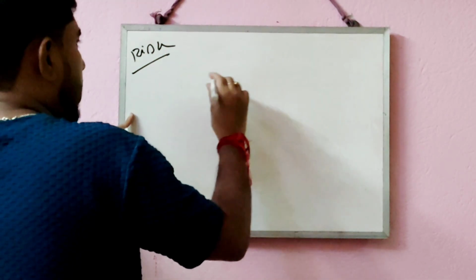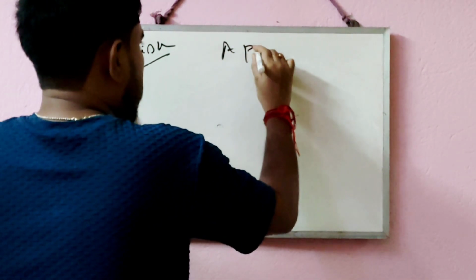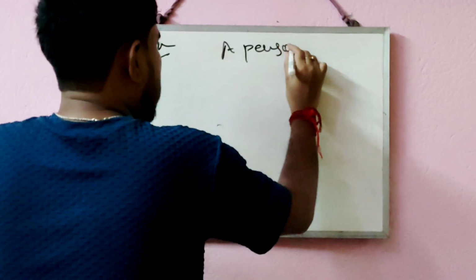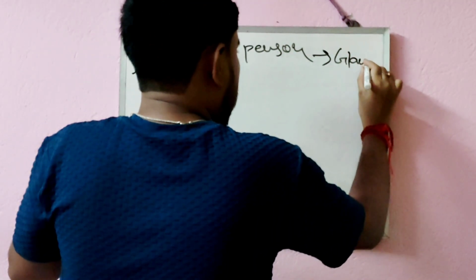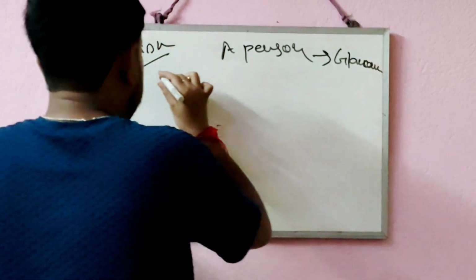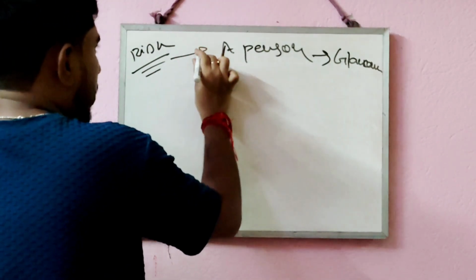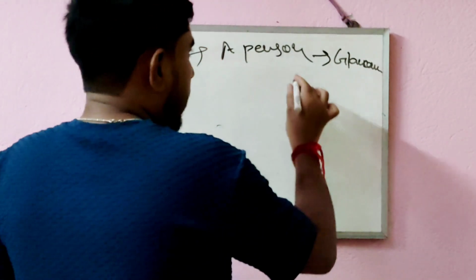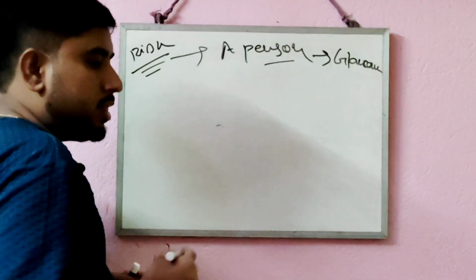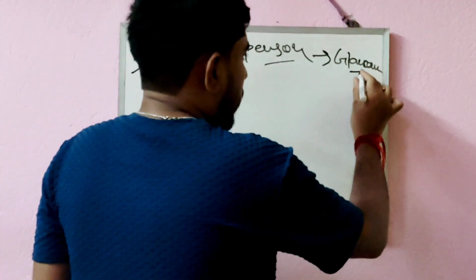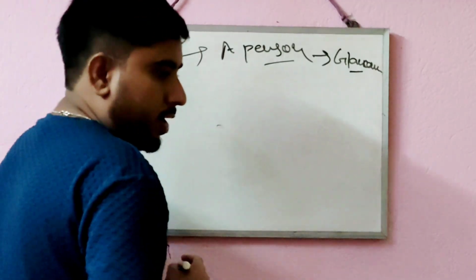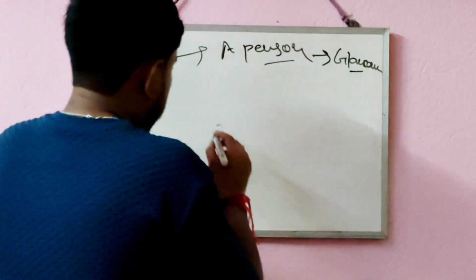So a risk factor means a person who can generally be easily affected by glaucoma. If this type of risk factor is shown in a person, then that person will easily get affected by glaucoma.